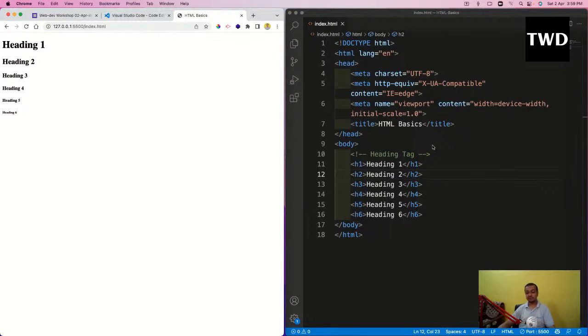This is for the developers. This code is not for the end user. The end user is seeing the output, not this. This is for a developer only. If after some time a developer comes back to their code, they should know what it is for. That's why comments are used. And generally in development, in one team at least 10-15 people work. When 10-15 people work, they are going to come into that code base. They are going to work in the same code, so they should know what this code should do.